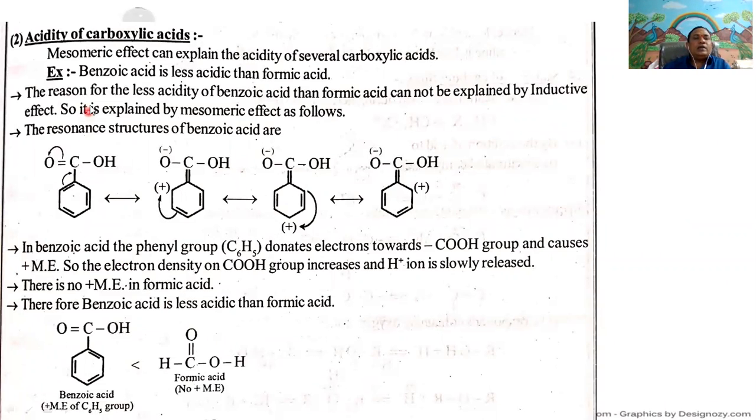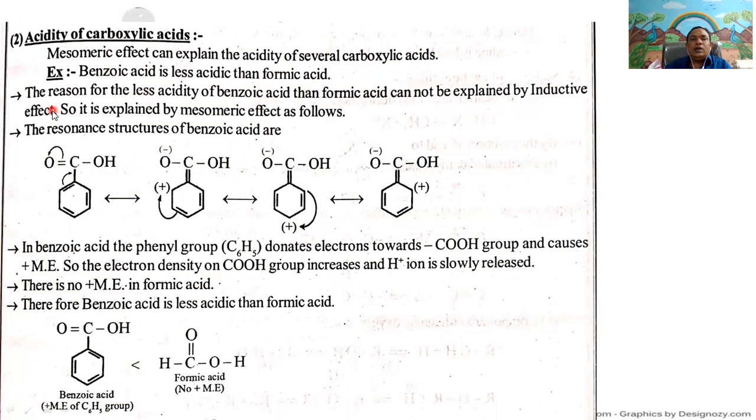Next, acidity of carboxylic acids. The mesomeric effect can explain the acidity of several carboxylic acids. Benzoic acid is less acidic than formic acid.